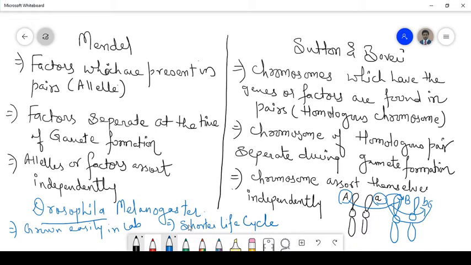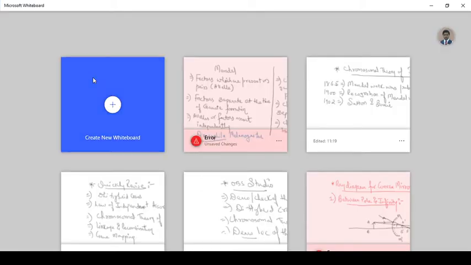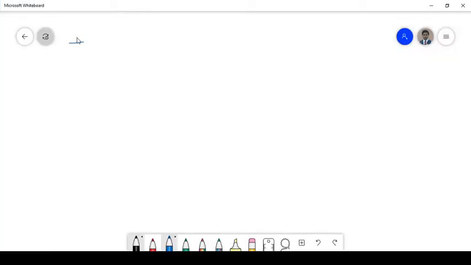Now, let us move on to the next part, that is linkage and recombination. First of all, linkage means what?